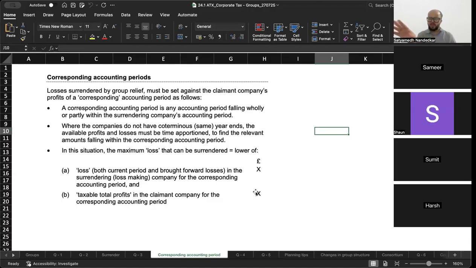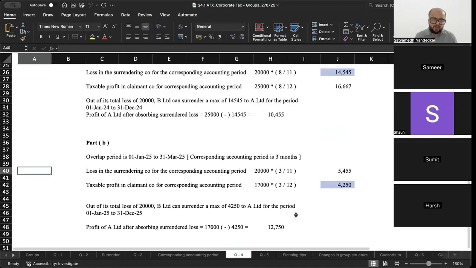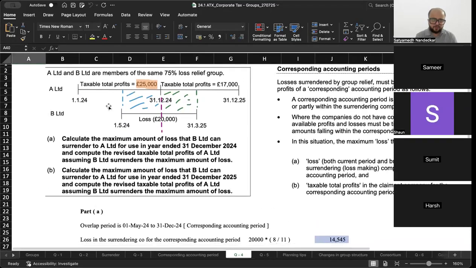Okay. I will have you read two questions. You will understand the corresponding accounting period concept. Now the maximum loss that can be surrendered is the lower of the loss in the surrendering company for the corresponding period versus the taxable profit in the claimant company for the corresponding accounting period. Okay, once, read this question and then read the two solutions for that.